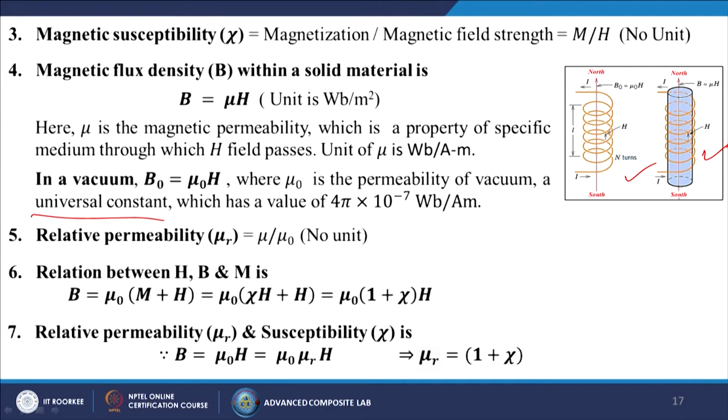Here you can find that I is the current, N is the number of turns, H is the field passing through this, and L is the total length of that particular solenoid. In this case, knowing H and B, we can calculate the magnetic susceptibility, magnetic flux density, relative permeability, the relations between H, B and M, and the relation between relative permeability and susceptibility. From that we can do a very good comparison between magnetic materials. Generally, magnetic materials are divided into three parts.